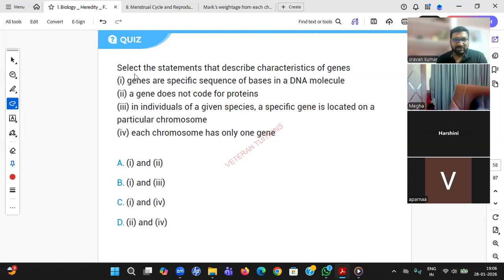Ananya gives some answer. Let me read: states that describe the characters of genes. I think you can take the right answer also.